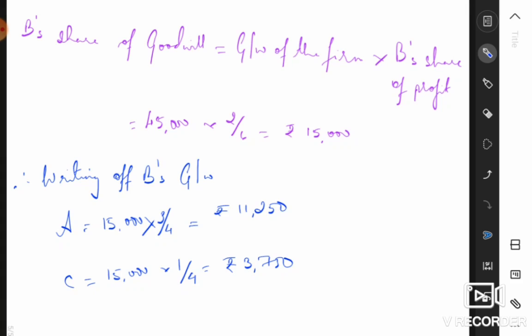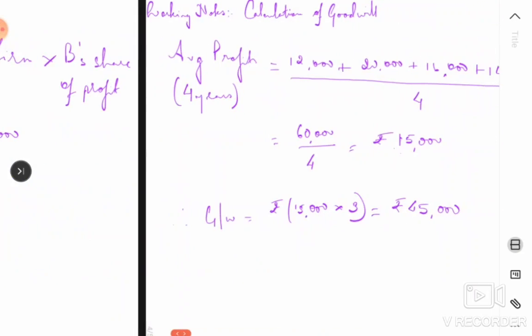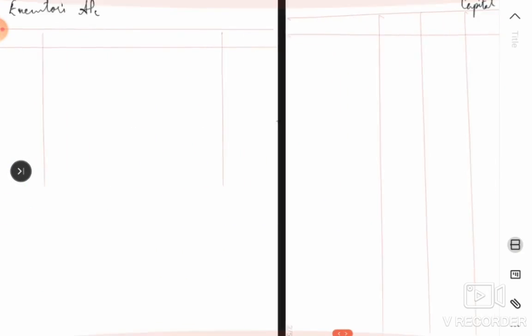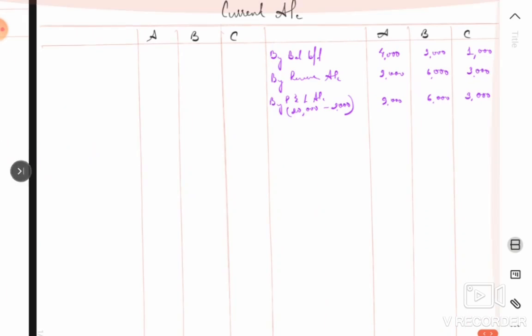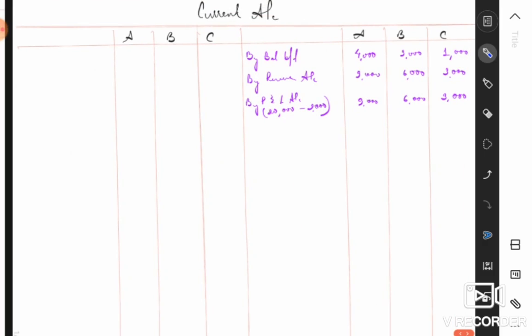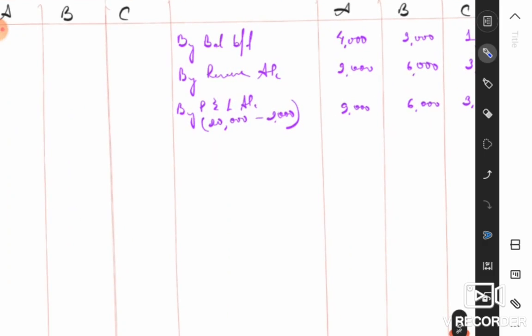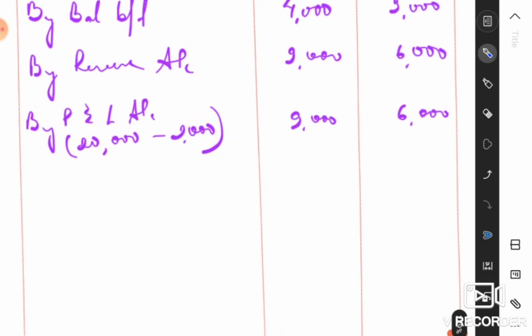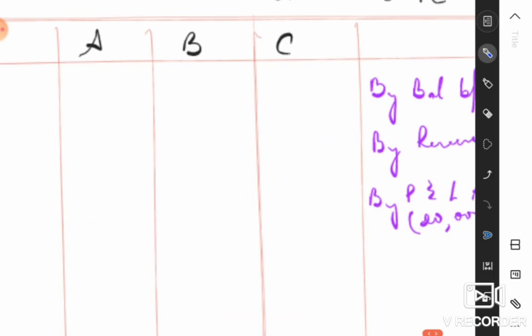Okay, so this is how it's going to be adjusted, because we don't have to keep the goodwill account in the new balance sheet. So this is how the goodwill will be adjusted using the current accounts of the partners, as according to the question. Okay, so now we have to record these adjustments in the current accounts of our partners. Remember, we're recording in the current account, not in the capital account. So in the current account of your partners, let us write the journal entries.